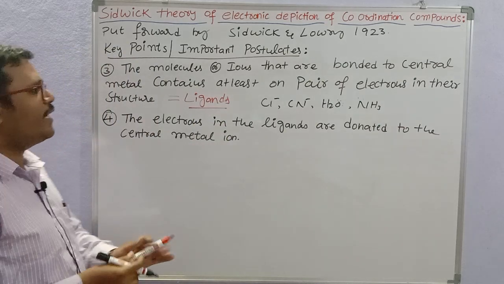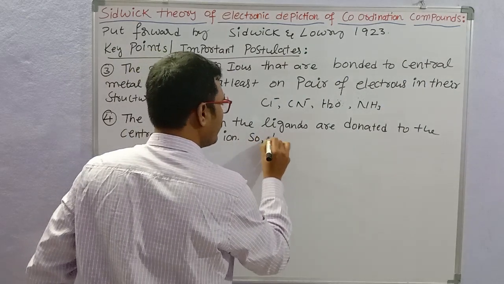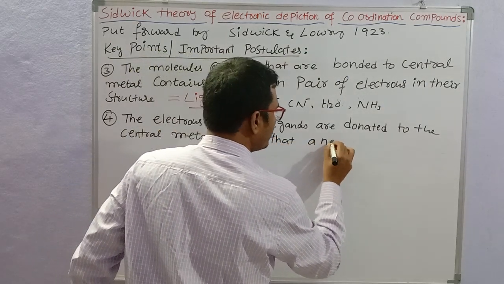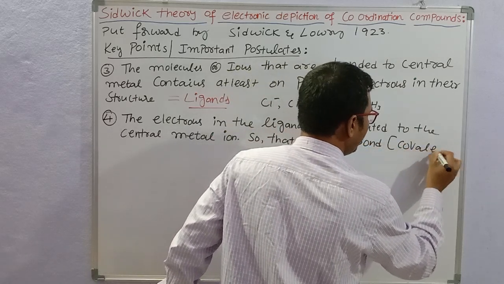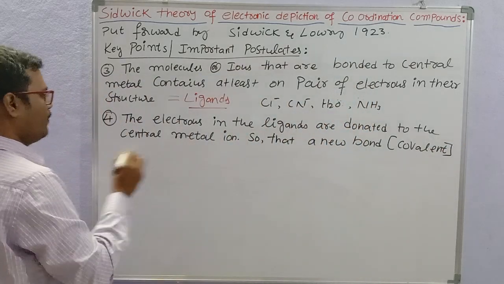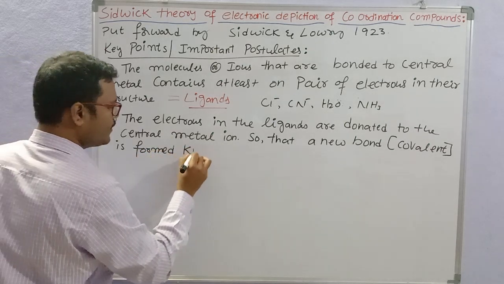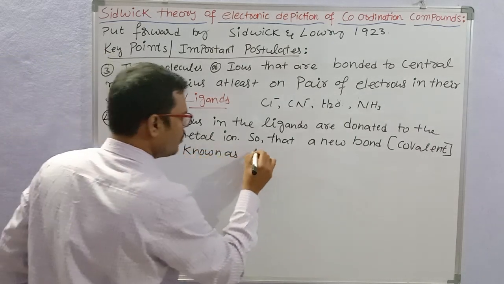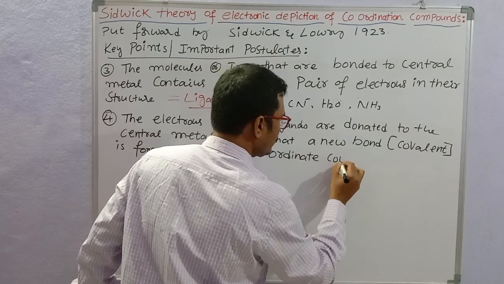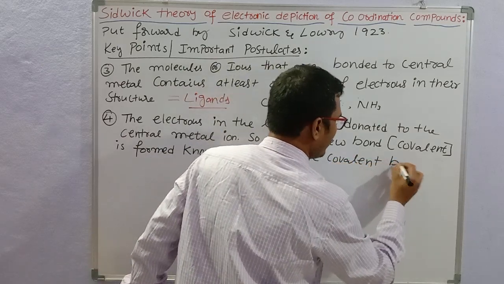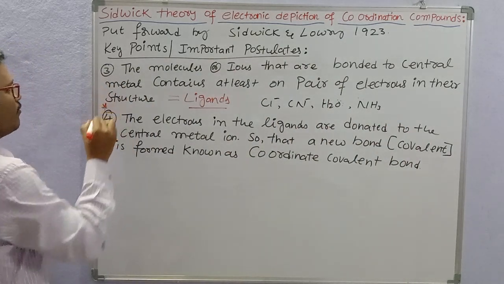So here the ligand donates electrons to the metal, so that a new bond is formed. This is also a covalent bond, a new type of covalent bond, known as a coordinate covalent bond. This is a very important postulate of Sidgwick theory.